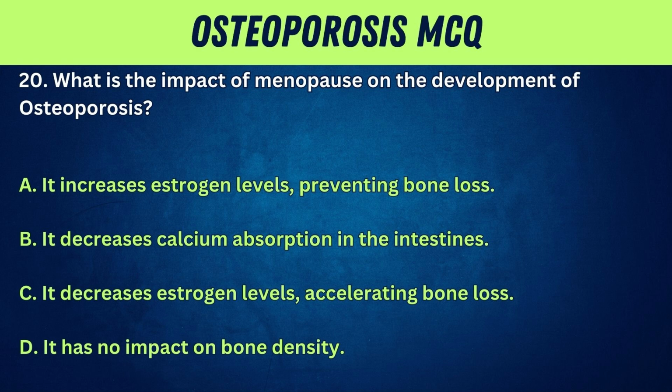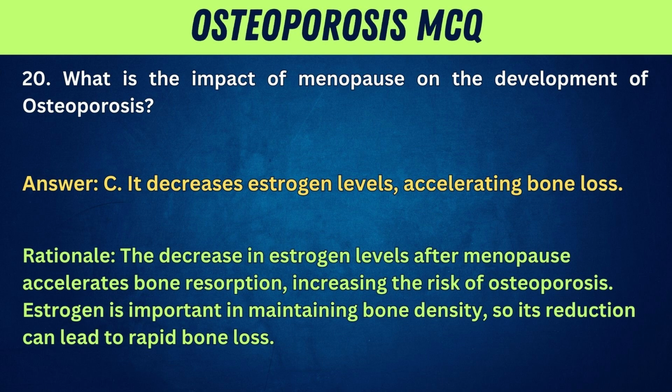20. What is the impact of menopause on the development of osteoporosis? A. It increases estrogen levels, preventing bone loss. B. It decreases calcium absorption in the intestines. C. It decreases estrogen levels, accelerating bone loss. D. It has no impact on bone density. Answer: C. It decreases estrogen levels, accelerating bone loss. Rationale: the decrease in estrogen levels after menopause accelerates bone resorption, increasing the risk of osteoporosis. Estrogen is important in maintaining bone density, so its reduction can lead to rapid bone loss.